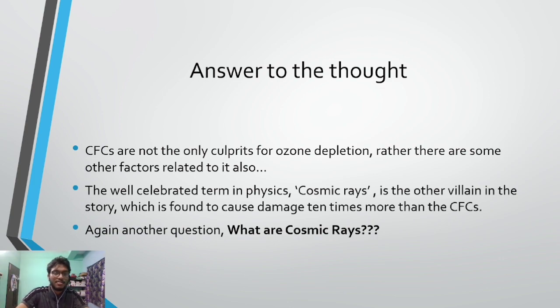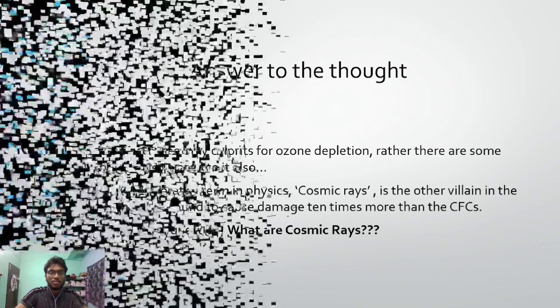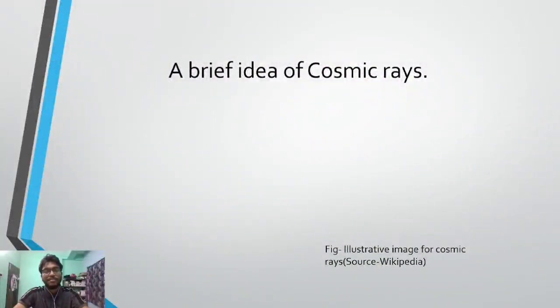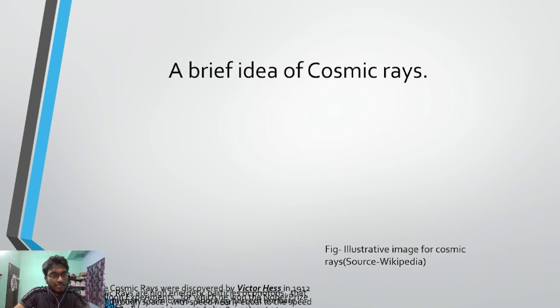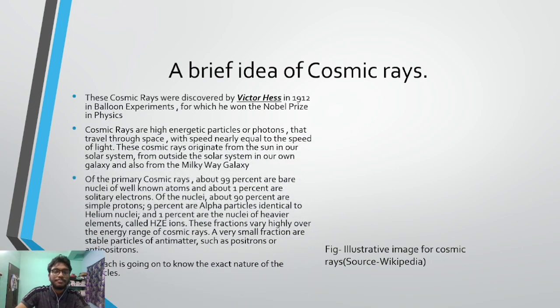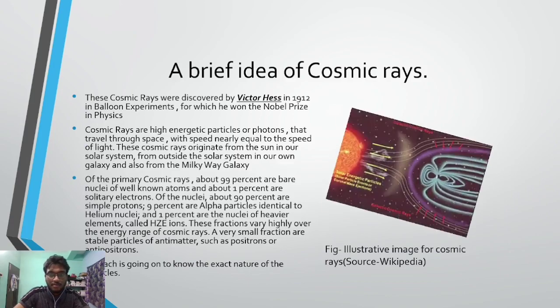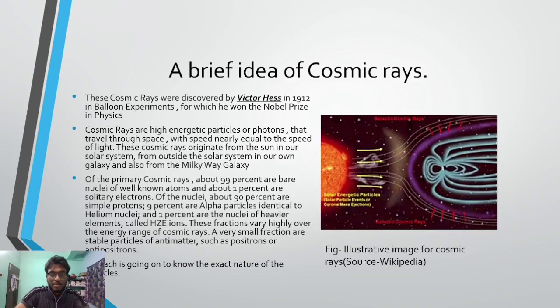So what are cosmic rays? I have answered it earlier in a very brief sense, but now we will go into a broader sense. Let's go for a brief idea of cosmic rays. We have an illustration here. Cosmic rays were discovered by Victor Hess in 1912 in his balloon experiments. Now, what were his balloon experiments? Let me give a brief idea of them.